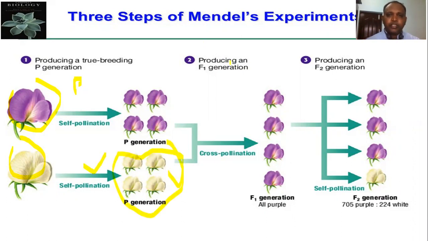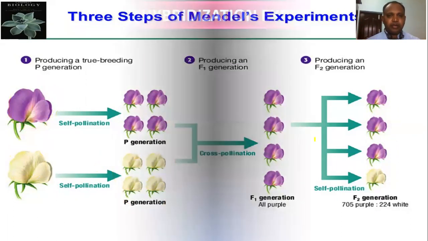Second step, producing an F1 generation. He cross-pollinated this purple color flower with the white color flower, so we got the F1 generation. But in the F1 generation, he found that all are purple. Next, he self-pollinated this F1 progeny to produce the F2 generation. But here in the F2 generation, he got some flowers violet and some flowers white, right? These are the 3 steps of Mendel's hybridization experiment, right?